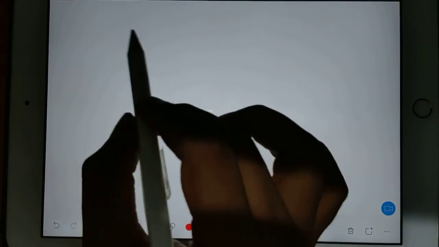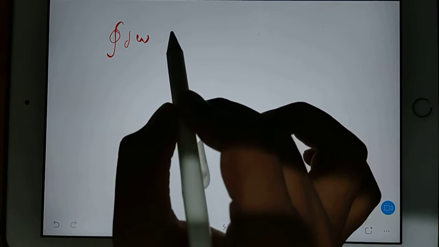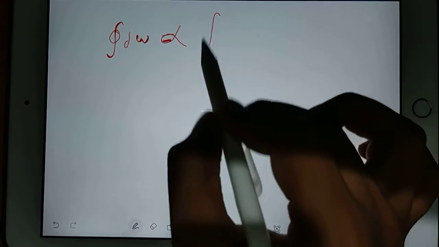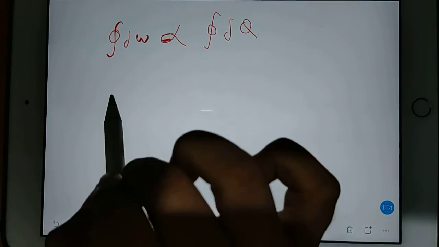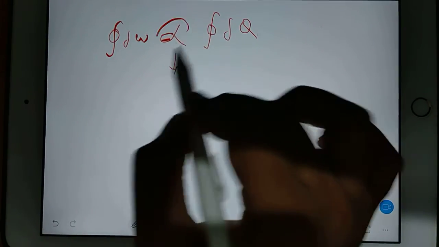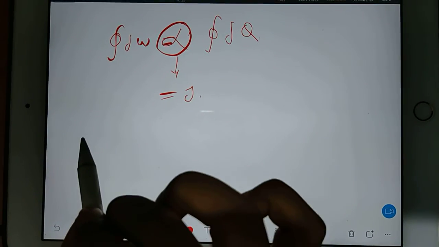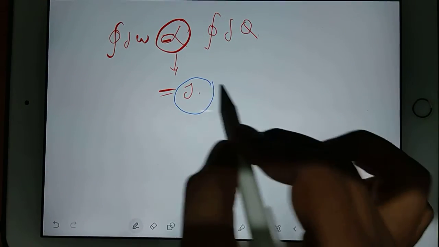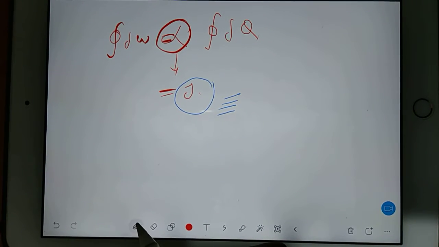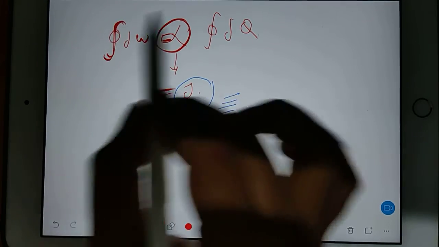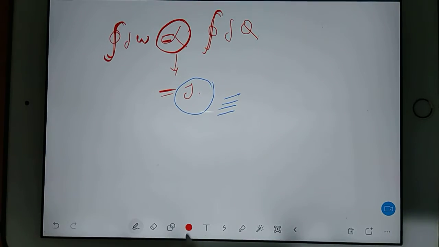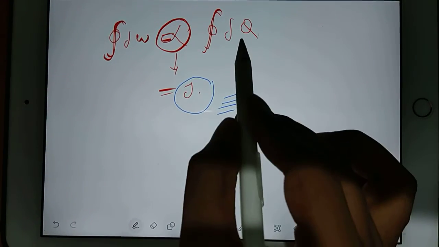So we produce work in a cycle. So cyclic work done, work transfer, either you say work done or you say work transfer, same meaning, is actually proportional to cyclic supplied heat, or you say heat transfer. Then in the next step you will remove this sign and you will put is equal to J times, and the name of J is mechanical equivalent of heat. Then what will happen in the next step? This is integration, guys. So I can do one thing. I can take this thing this side.